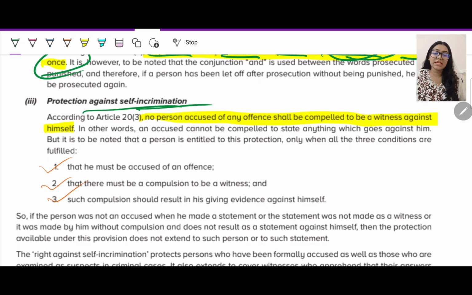Protection against self-incrimination. Self-incrimination means I'm saying something against myself. So I have protection against self-incrimination. Something to say against myself, I can protect myself against it.